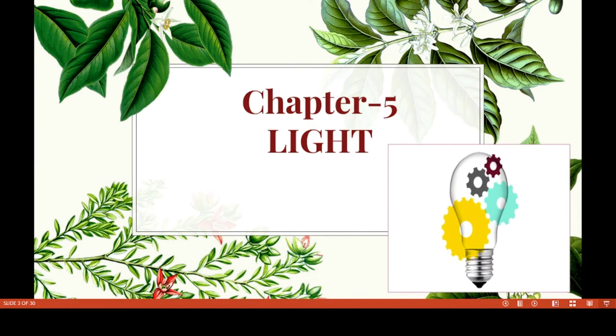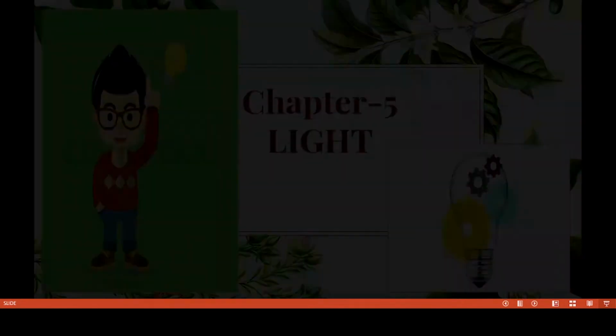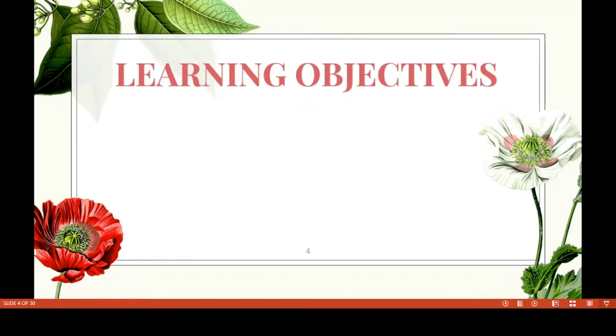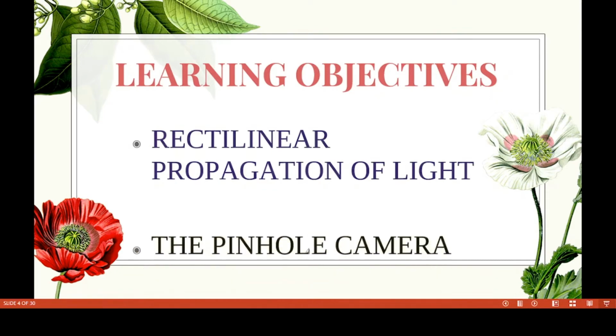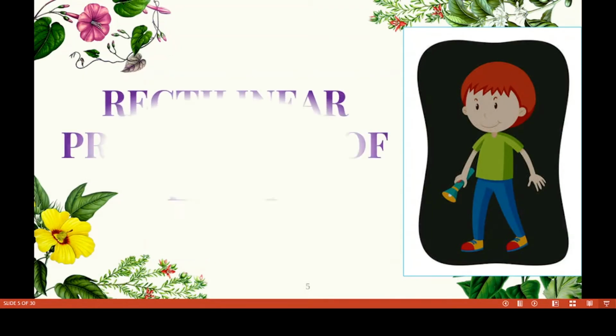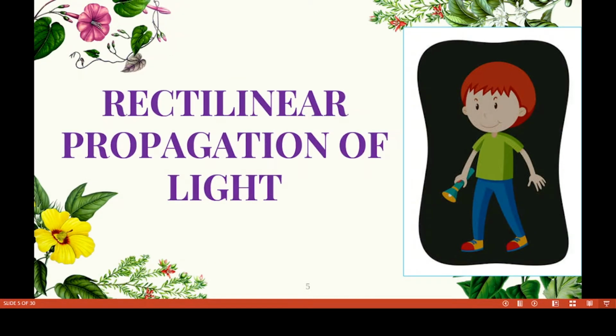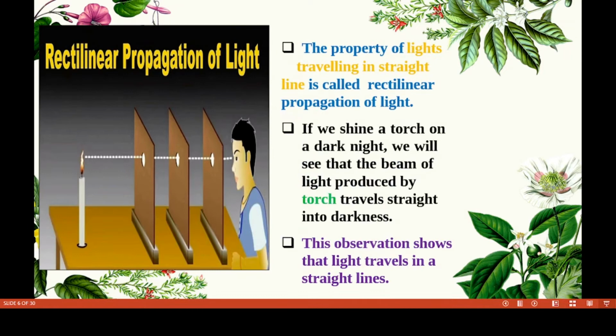Today we are going to learn about chapter number 5, light. Now we have to discuss the learning objectives. Today we will discuss the rectilinear propagation of light and the pinhole camera. What do you mean by rectilinear? Rectilinear means straight. The rectilinear propagation of light means the property of light traveling in a straight line. Light always travels in a straight line, so that property is called rectilinear propagation of light.